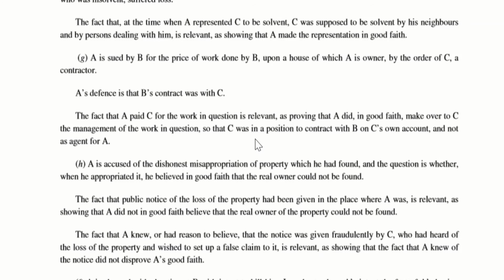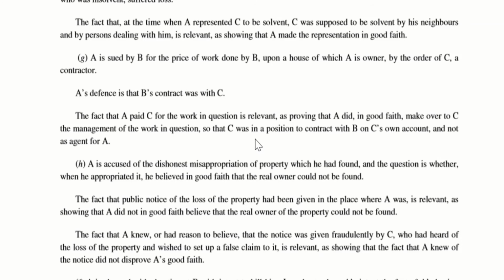So if this A is publishing an advertisement in Nasik where he found the property, it is genuine. But he is not publishing it in Nasik, he is publishing it in Mumbai, which shows his ill intention. So he has not done it in good faith. Now there is another person C who came to know that this property which A found was of good value. So what he does is he gives a public notice saying that my property is lost, and he gives the description of the property with an intention to make a false claim.